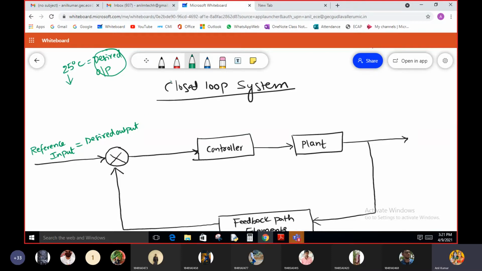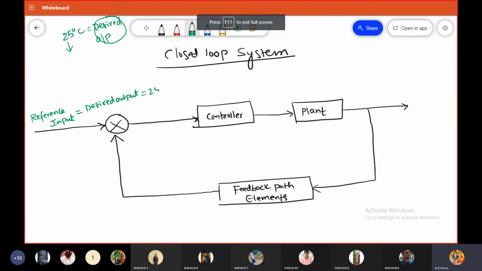I hope every one of you is now at least clear about this point. This is 25 degrees centigrade. Now this is your output signal. Always in open loop control systems, whatever output you want from the control system is your desired output.